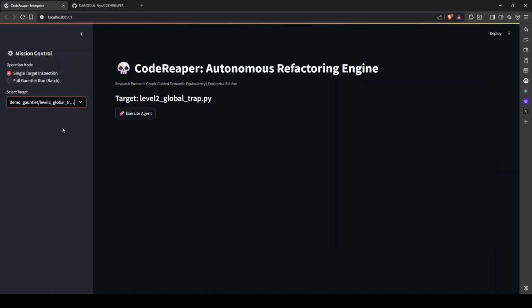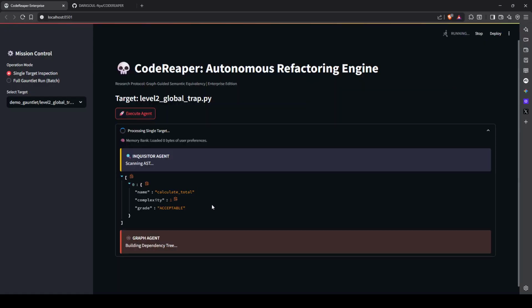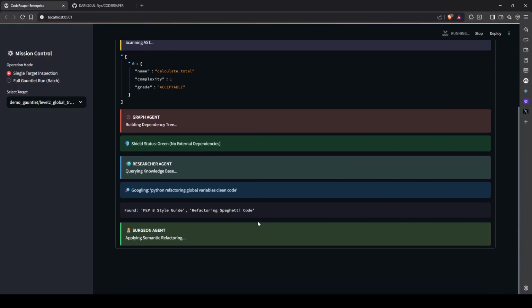Level 2 is the trap. This code implicitly relies on a global variable. A standard AI would delete it, breaking the app. But watch the Scope Guardian. It verifies the semantic equivalency and forces the agent to preserve the global state safely. Now let's watch how it works on the screen.